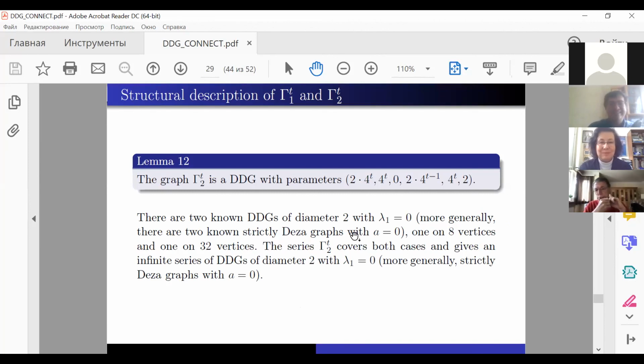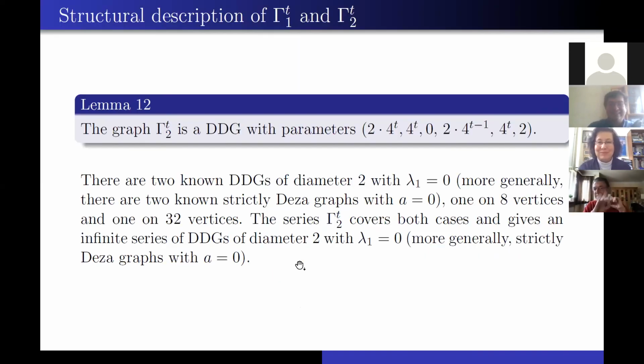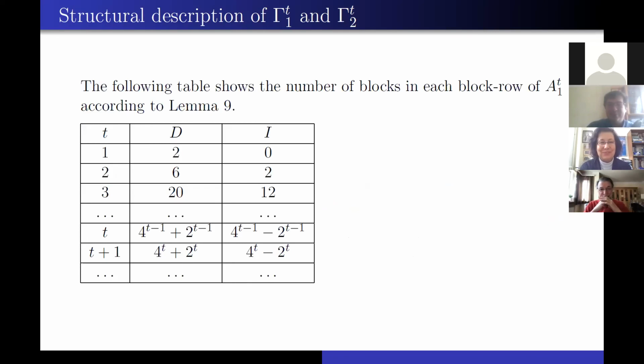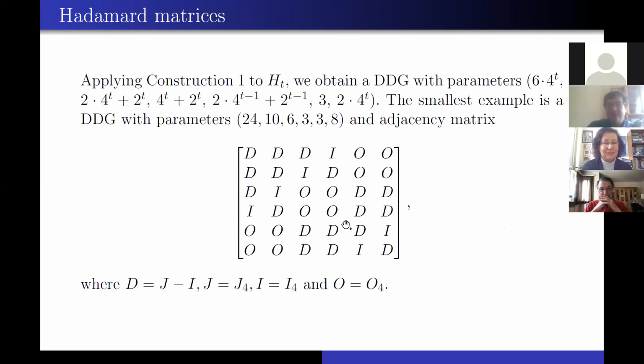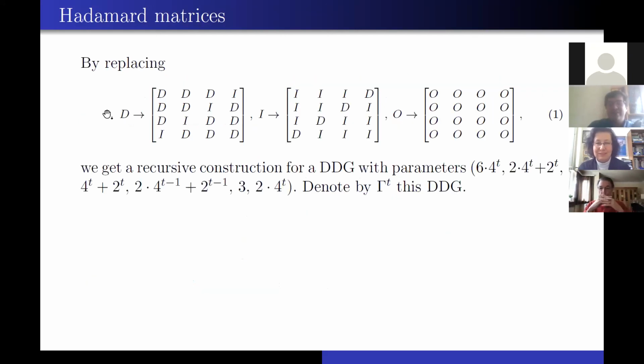Okay, so then my question is, can you give me an example for t equals 3? It's just a recursive construction. Let me rewind a bit. The smallest graph has adjacency matrix DIID. Apply this replacing 2 times, and you have a graph where t equals 3, 4 times and t equals 4, and so on.